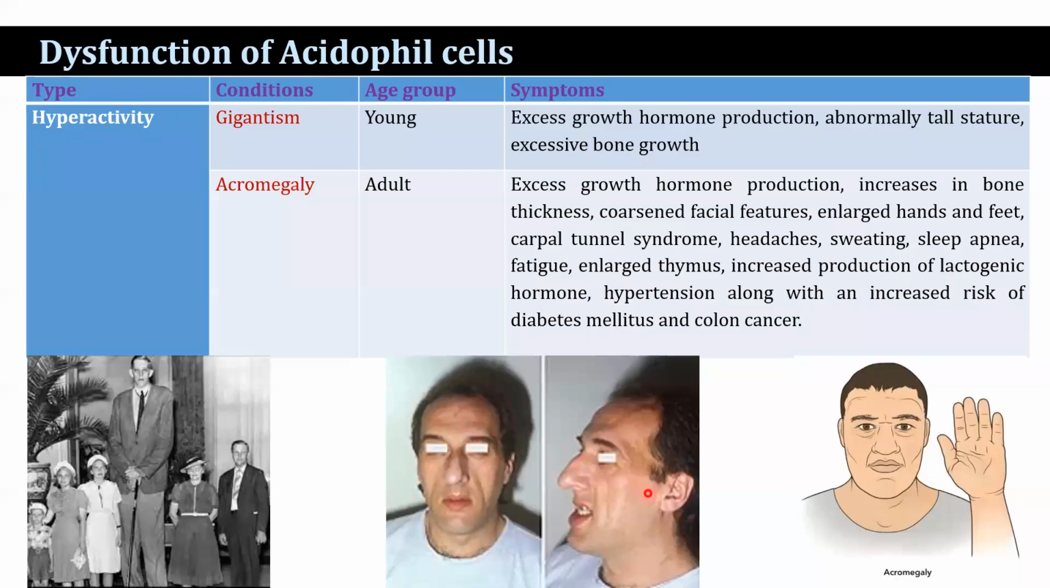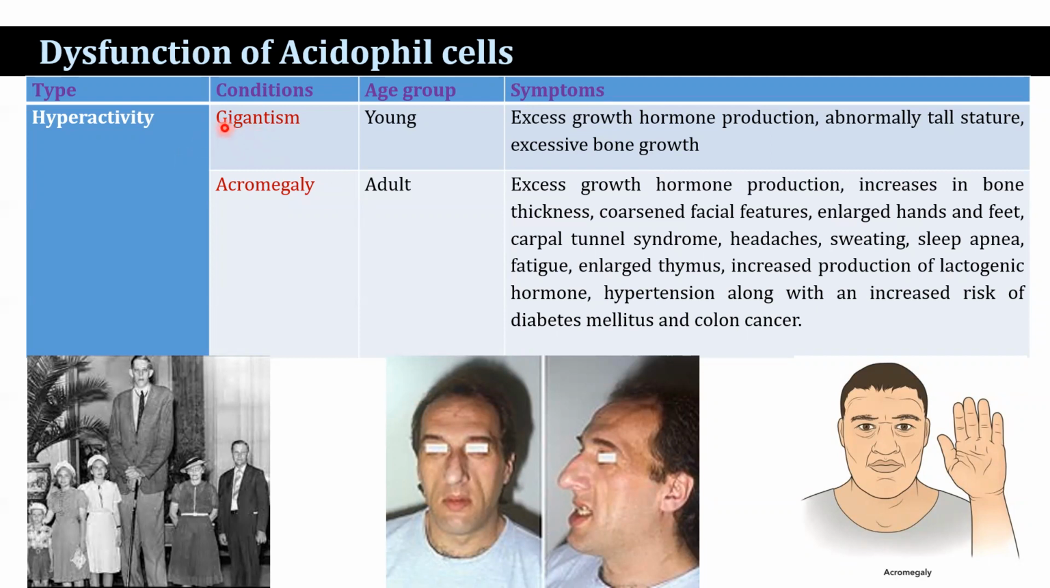Now, I shall discuss the topic on the basis of cell types. What problems occur due to dysfunction of the chromophil cells? The chromophil cells are categorized into two categories, acidophil cells and basophil cells. So first, what are the dysfunctions of the acidophil cells?